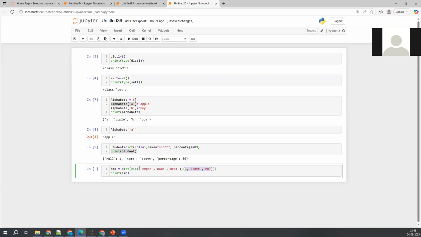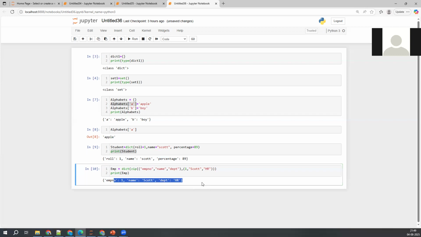So how did I take them? All the keys in one tuple I have taken. All the values in one tuple I have taken. What zip does in Python is pair these items. That means employee number will map to the one, name will be mapped to the Scott, and department number will be mapped to the HR. It creates pairs in the backend. On top of that, we use the dict function to make it a dictionary. That is what it is doing, and executing that.